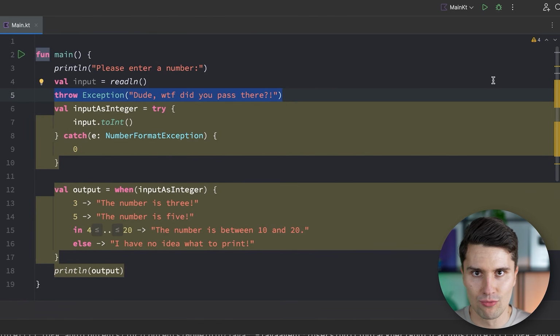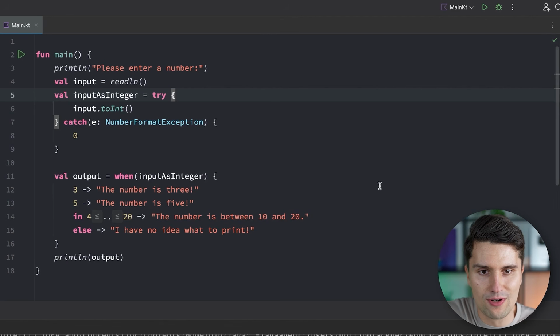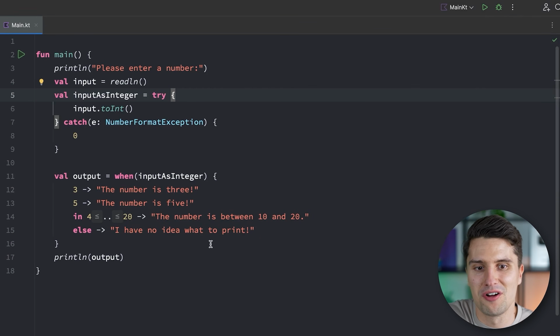Rather, it gets thrown somewhere deep down in other functions. We get to the function stuff later in this course. I know I've talked a lot about functions already, and it's quite difficult not to mention them with these basic examples, since they're pretty much everywhere. Once you understand that, it hopefully also makes more sense when it could make sense to throw such exceptions yourself. Okay, that was already a lot of possibly new concepts for you.